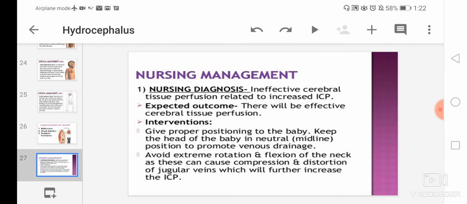Then the last we will deal with is the nursing management. Firstly, we have to teach the family members about the management required for the disorder, and then we have to provide pre-operative nursing care, which is most important. Pre-operative nursing care includes assessing head circumference, fontanelles, cranial sutures, and LOC. LOC means level of consciousness.